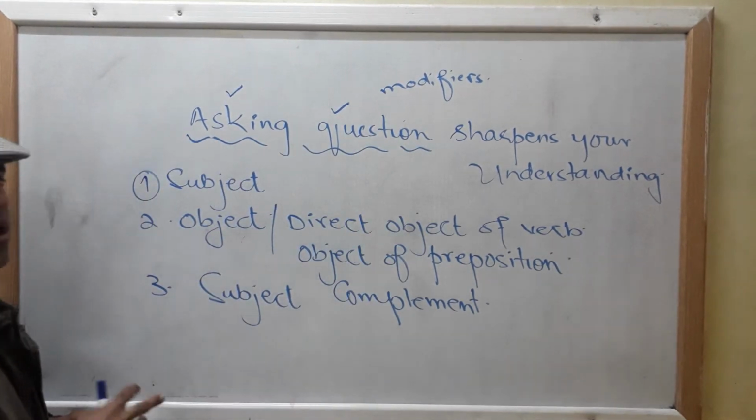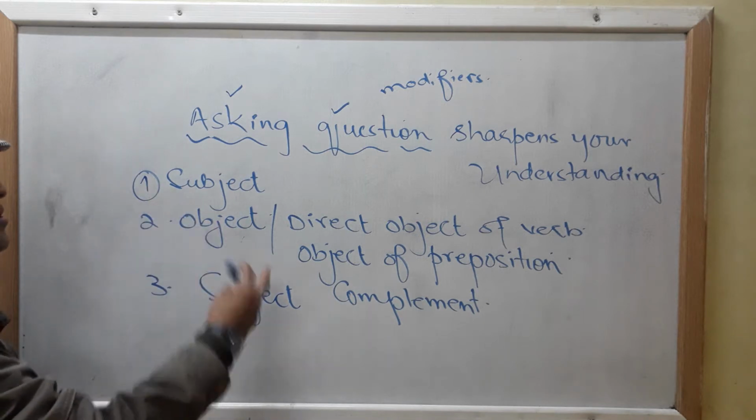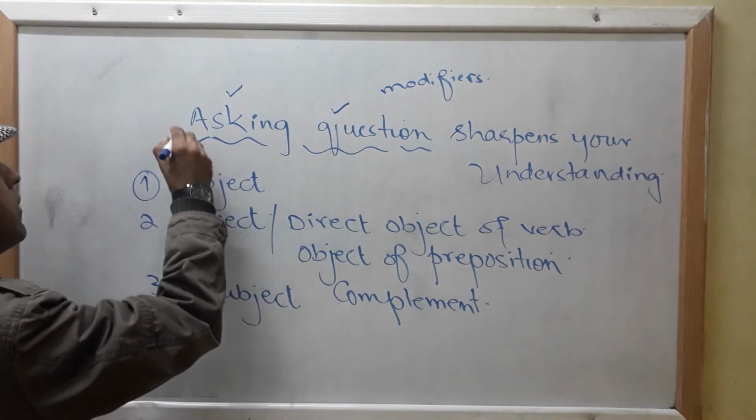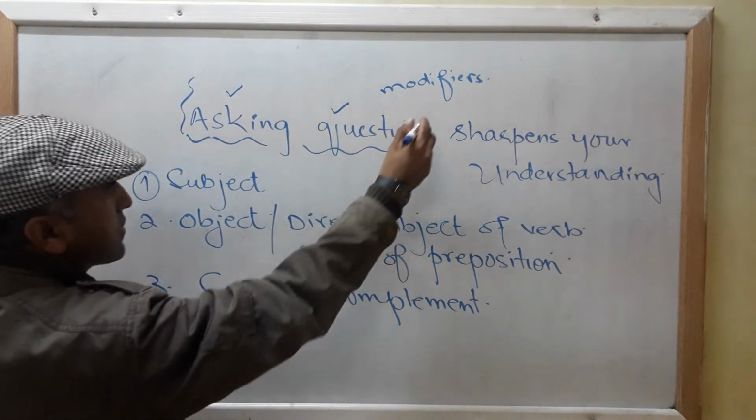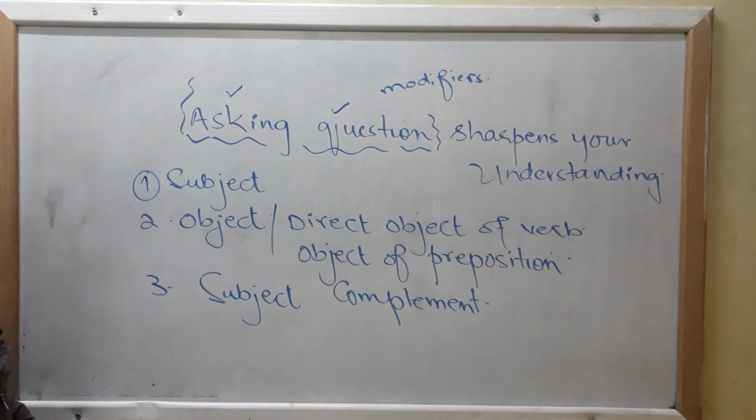Here, what does sharpen your understanding? Asking questions: gerund, object. So here it is functioning as a subject of the sentence. Here your gerund phrase is functioning as the subject of the sentence.